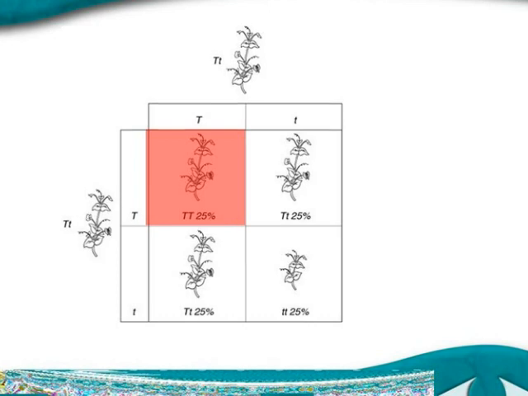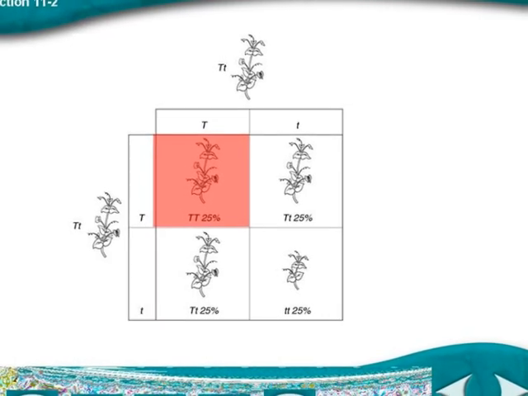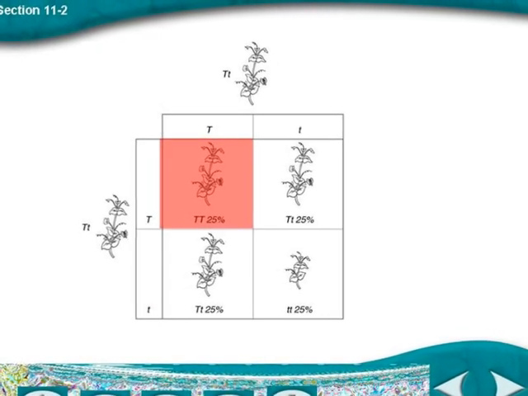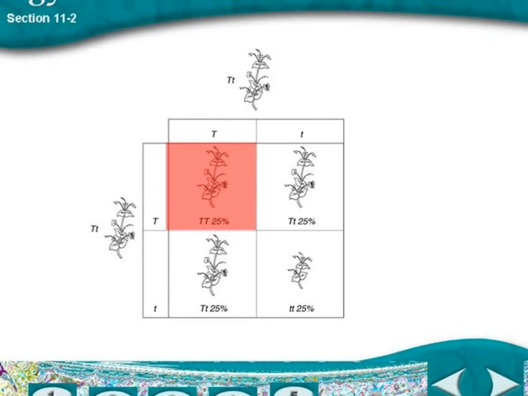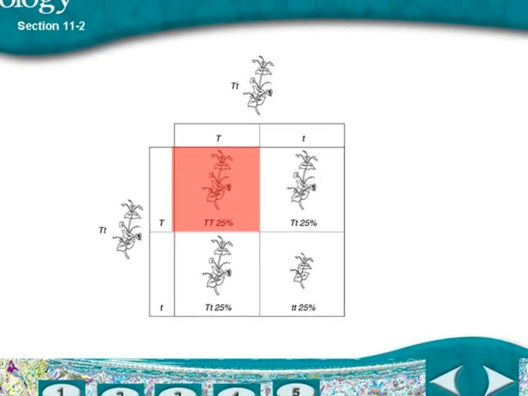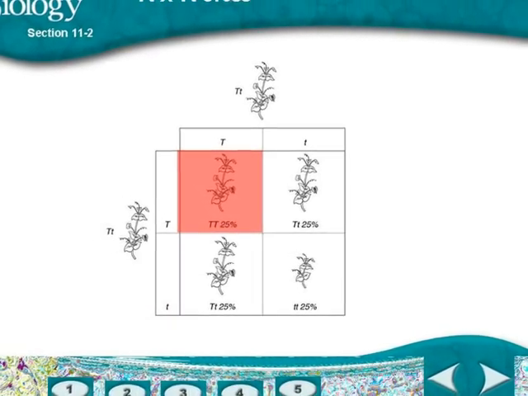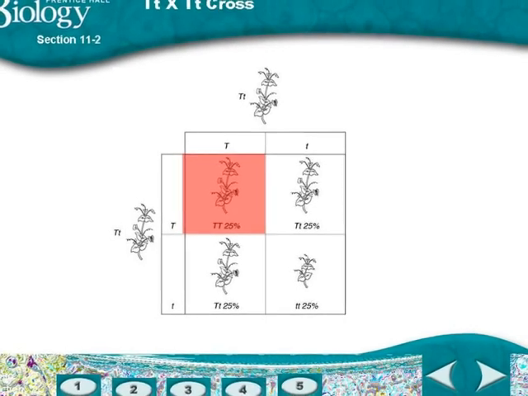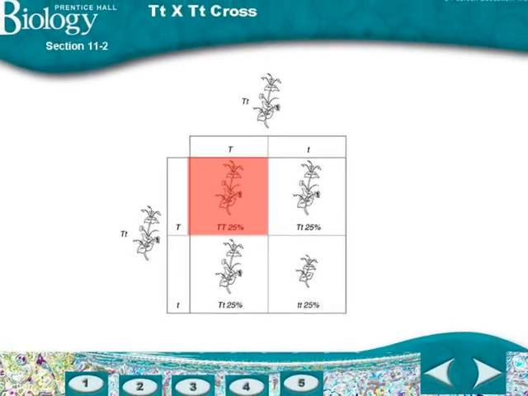Let's take a closer look at the allele combinations of the offspring. There is a 1 in 4 chance that offspring will be homozygous dominant. This means the offspring has 2 of the same alleles and they are both the dominant form.